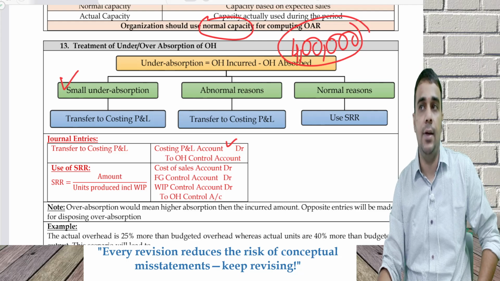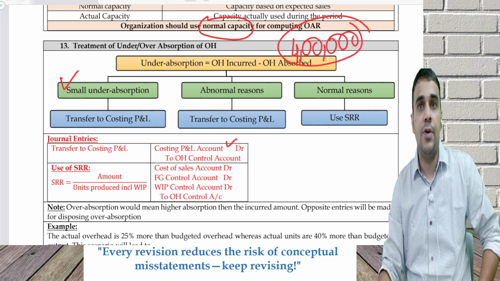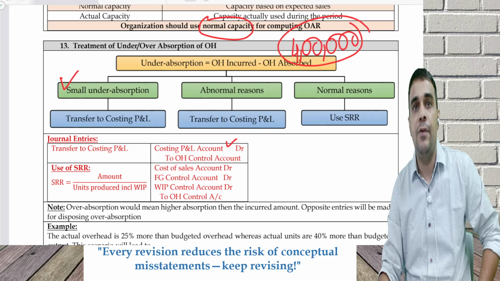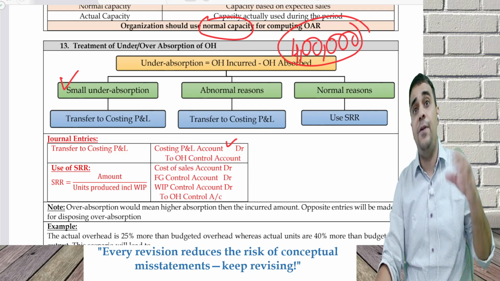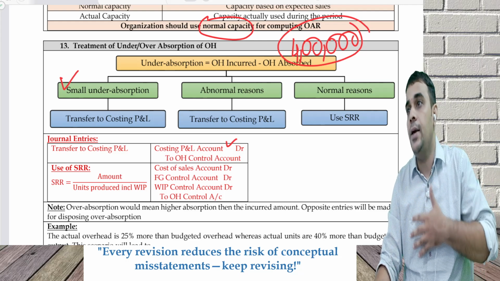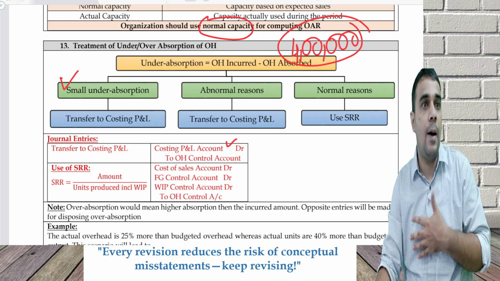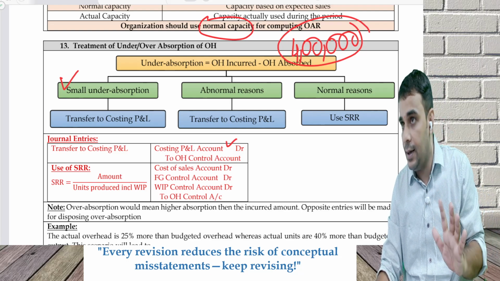What are normal reasons? In the industry, inflation went up, because of which rent went up for everyone. In the industry, there was a shortage of manpower, so we were not getting proper admin people, and everybody started paying more. If everybody is having an increase in cost, it is a normal reason. If I alone have an increase in cost, it is an abnormal reason. It can be a decrease also, or an increase.